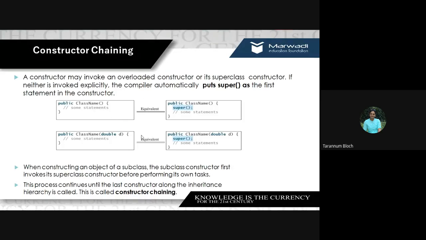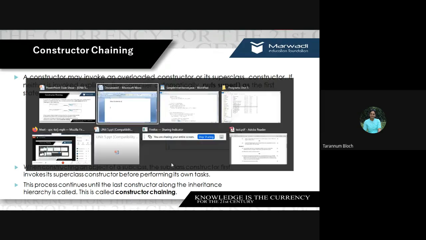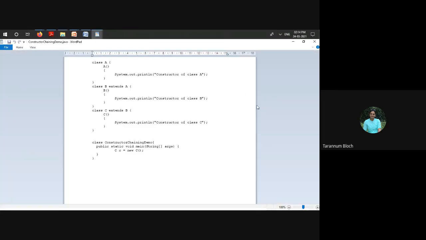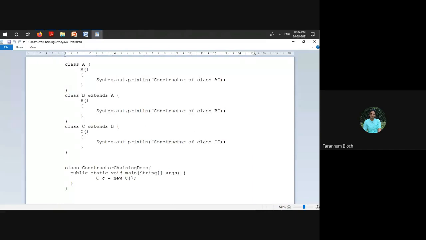Fine. And whenever we construct any object of a subclass, the constructor first invokes the superclass constructor. This is what we have seen yesterday. We were talking about constructor chaining. And we said whenever we declare an object of a child class, this is the child class, this is the parent class, and this is the grandparent class. So grandparent class is A, parent class is B, and child class is C. If I create an object of the child class, first it will call the constructor of A, then the constructor of B, and then finally the constructor of C.